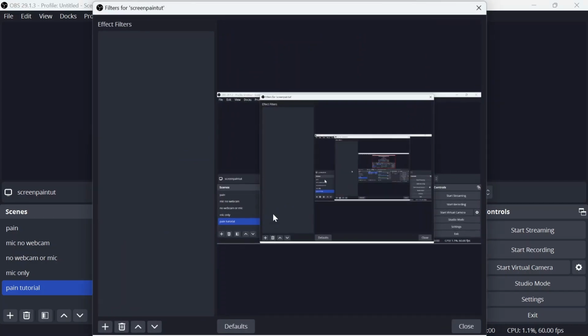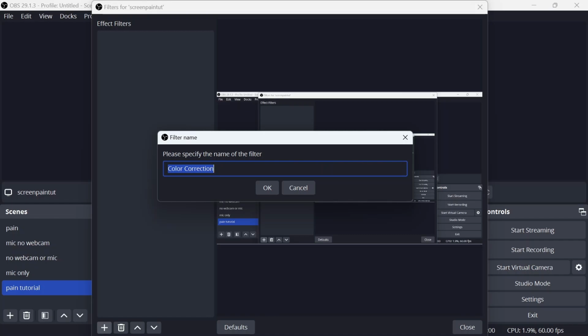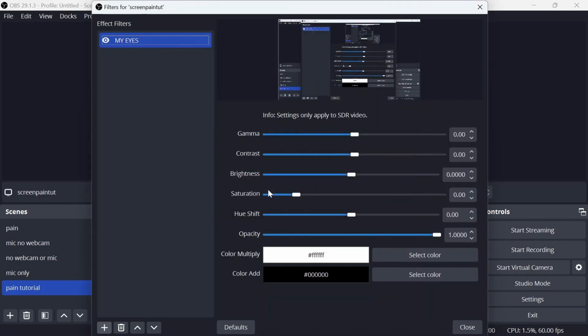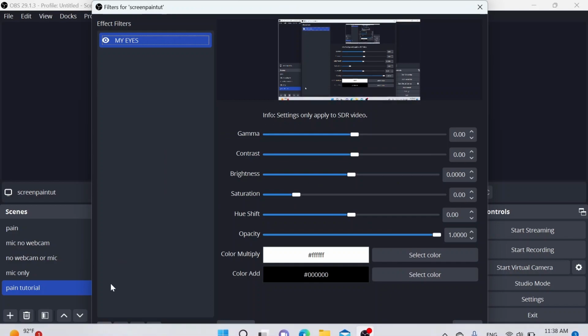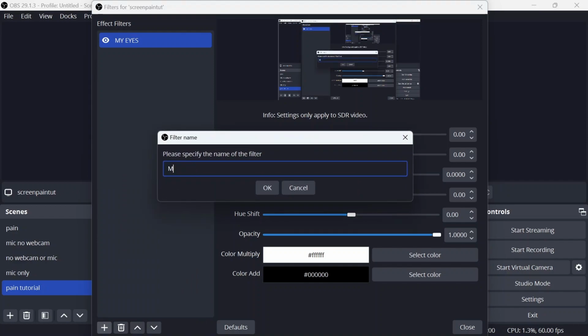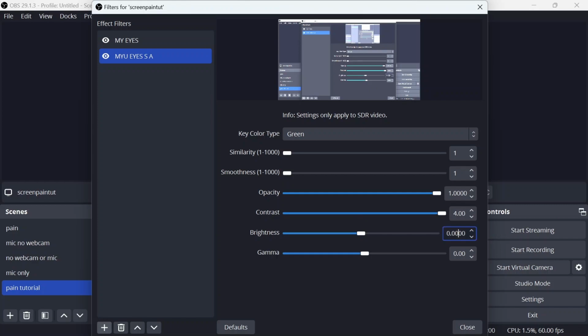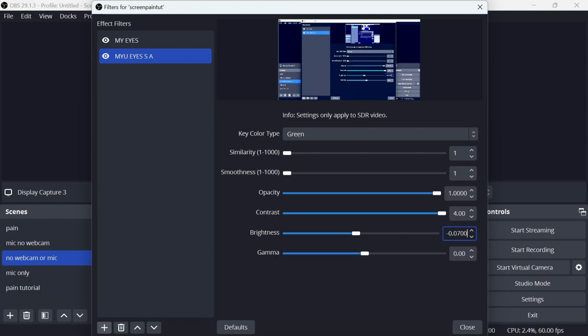So the filters you need are color correction. Let's just call this my eyes. Yep, that's a good name. You don't change this. And then color key, and then my eyes. That's a good name. You do minimum. This is already at maximum, and then maximum, and then this minus 0.07, and then delete this 5. So it should look like this.